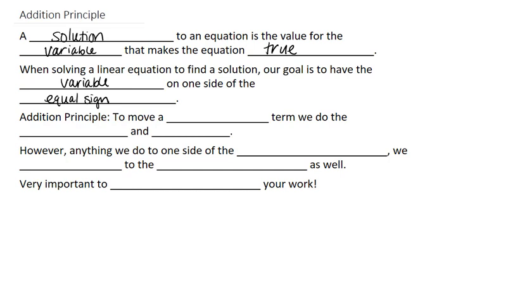Addition principle. To move a negative term, we do the opposite and we add.